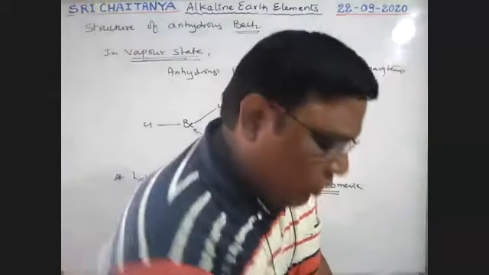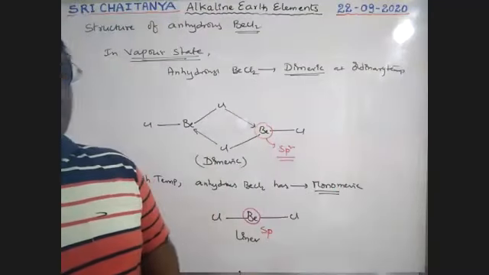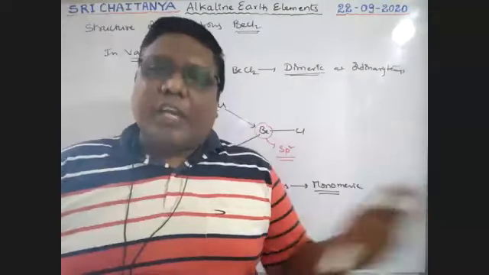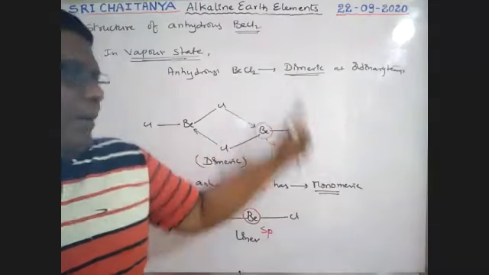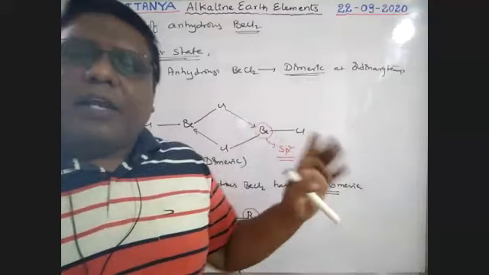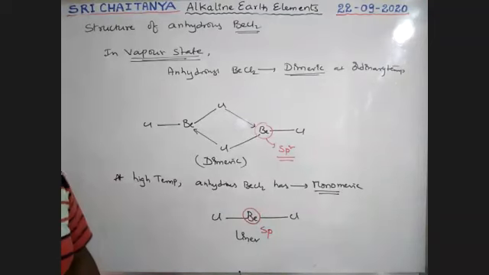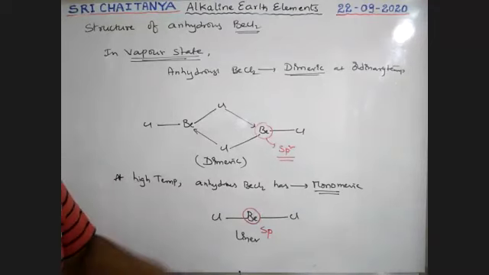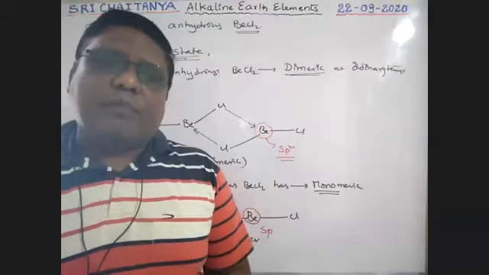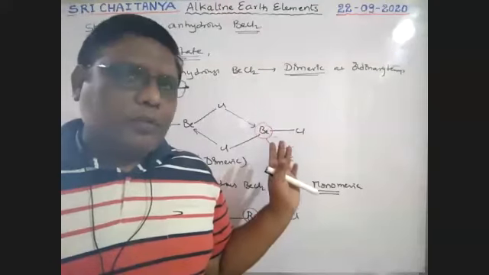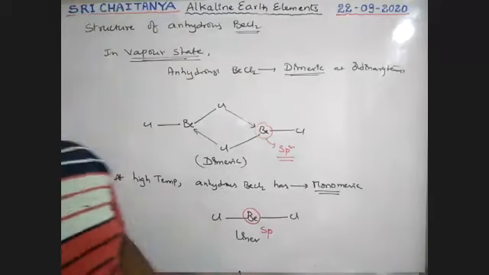So this is how anhydrous beryllium chloride has different structures. In solid state, polymeric structure, sp3 hybridization, 3-centered 4 electron bonds are there. In vapor state at normal temperature it exists as a dimer, but at high temperature the structure breaks and converts into a linear structure, where beryllium is in sp hybridization. Very, very, very important. Hybridizations and shapes of the structures are also very important. Polymeric structure, dimeric structure sp2, and linear structure sp. It is all about anhydrous BeCl2.